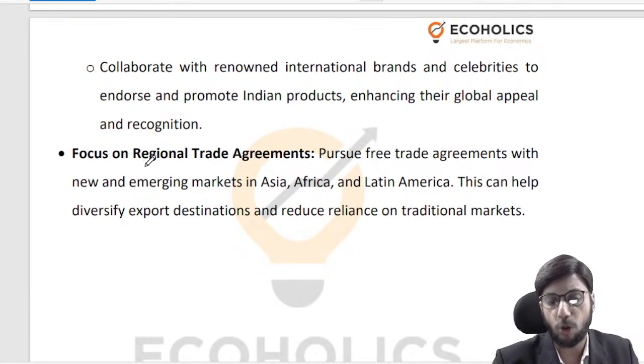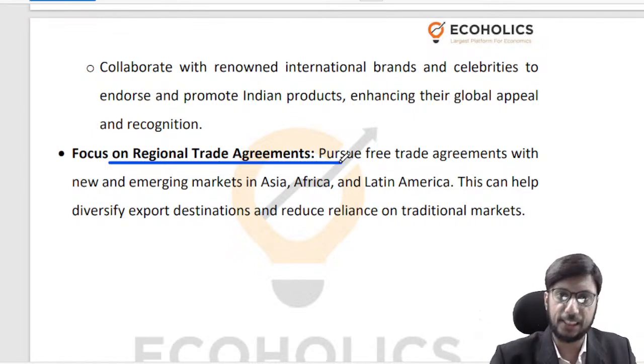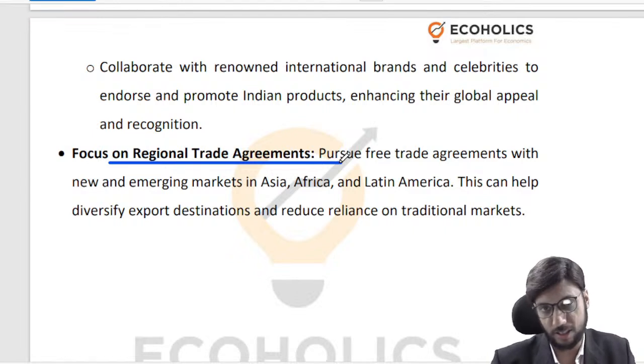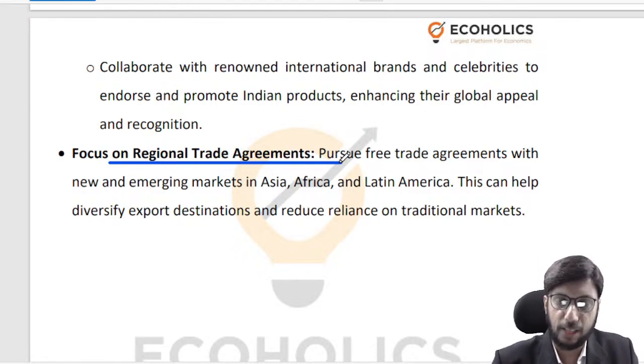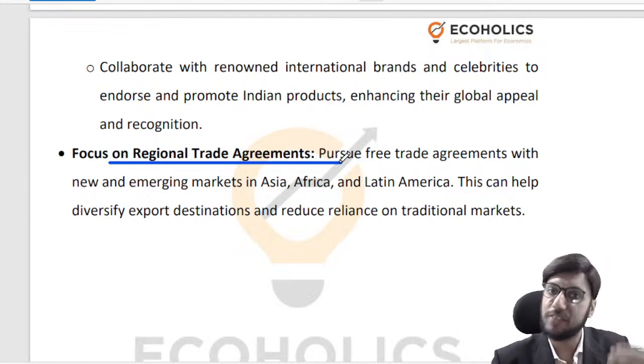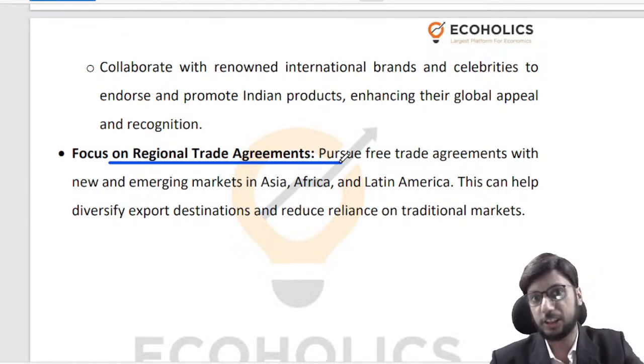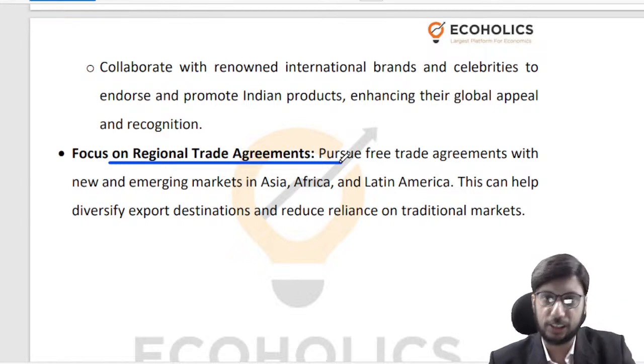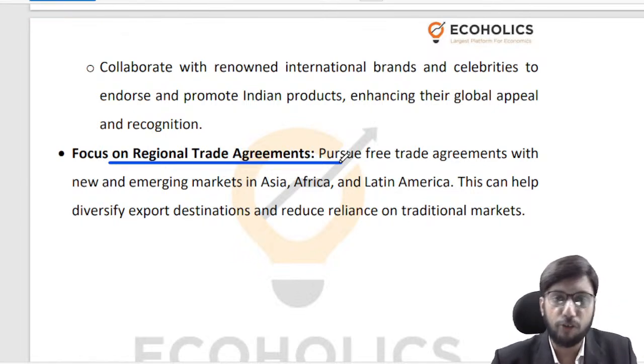And of course, we need to focus on regional trade agreements. We have been sitting out of RCEP because we felt that it's not right for us for a variety of reasons. So we really need to be a part of the right regional trade agreements, and those agreements need to work for us. For instance, there was a study done by Arvind Subramanian a couple of years ago, which showed that we have signed free trade agreements with, let us say, South Korea, Japan, or such countries, but we have not really benefited from the same.